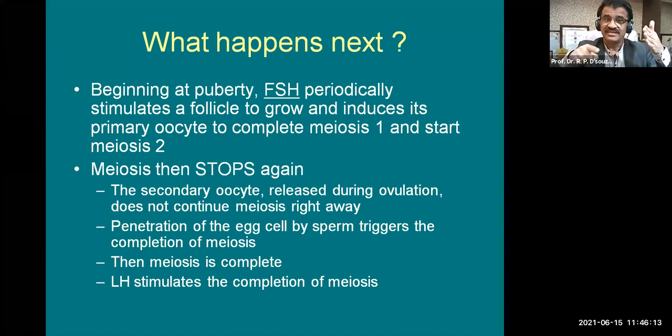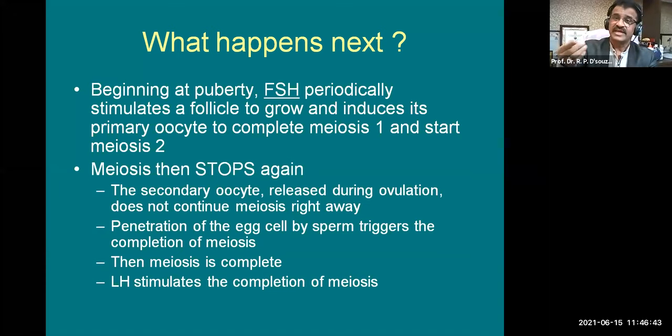Similarly, the secondary oocyte's meiosis is stopped here. So the lucky ovum penetrated by a spermatozoon, that only will complete this stage. Then the meiosis is completed. That means in the case of all ova, the completion of meiosis is not possible, because one human female will give rise to a maximum of one child per year.